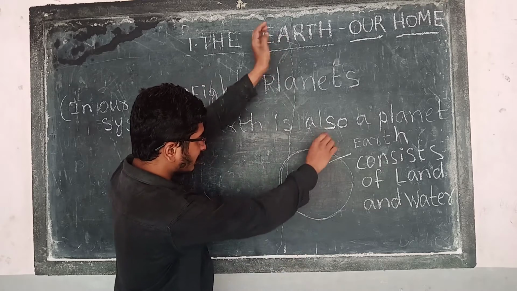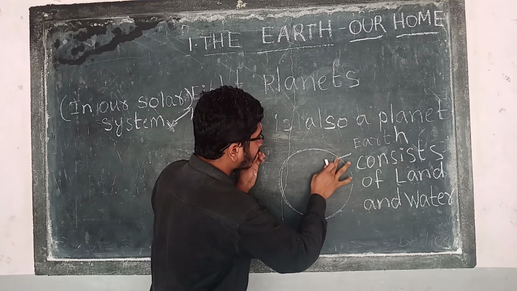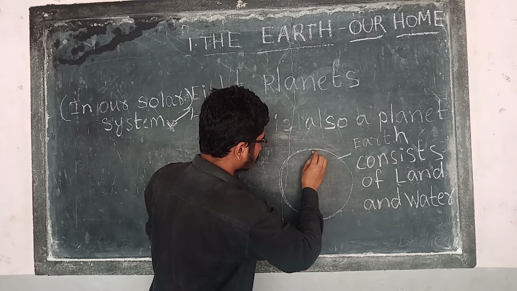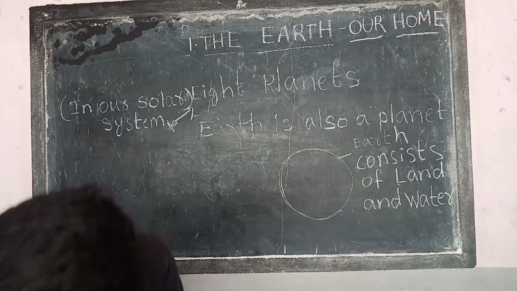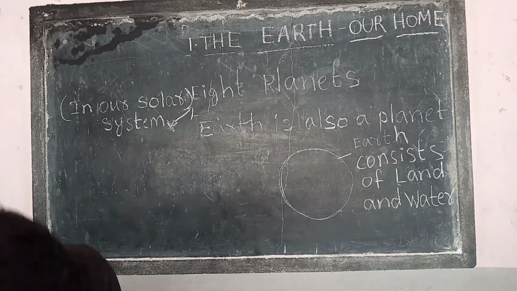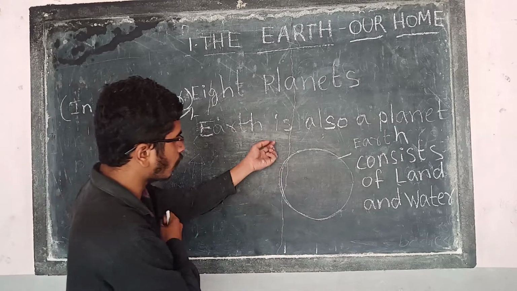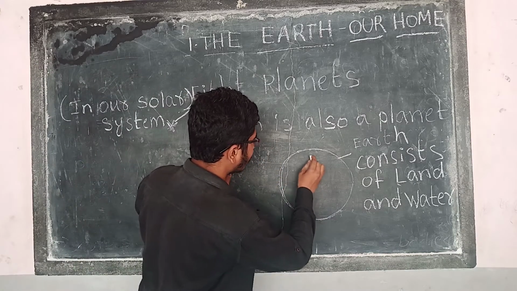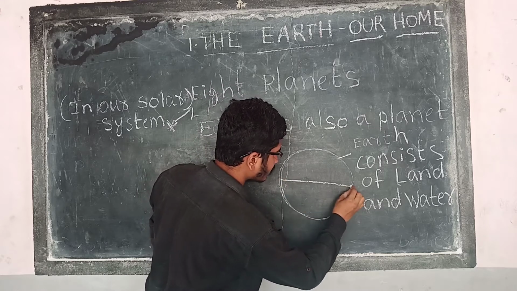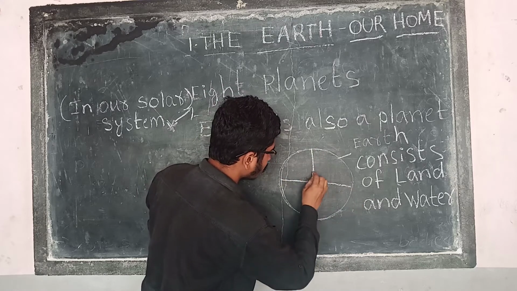So here on the earth, three parts of four, you can say 3/4. For example, we'll take 3/4, so how much? We'll make it 4 parts.